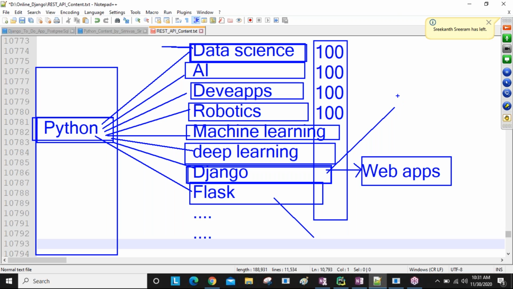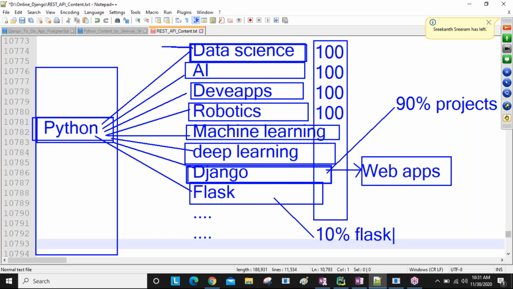Okay. So nowadays in the industry, 90 or 95%, okay, 90% of projects are going on Django only. Python related applications, 90% of projects are going on Django only. Less than 10% of projects are going on the Flask framework.